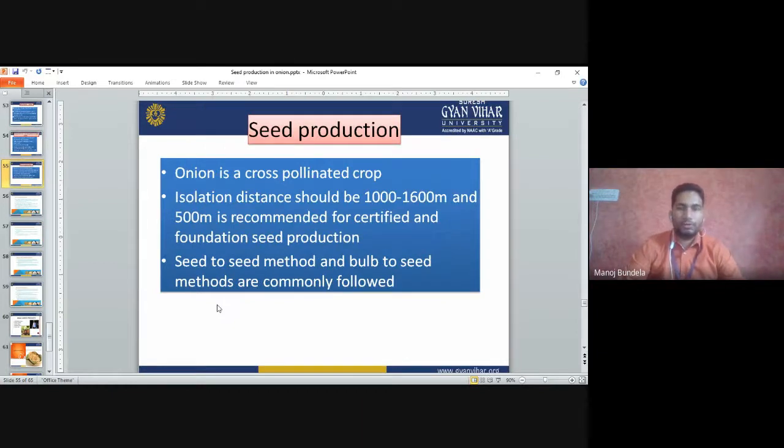Seed production in onion. Onion is a cross-pollinated crop, as we already know. The isolation distance is 1000 to 1600 meters for certified seeds, and 500 meters for foundation seed. Seed-to-seed and bulb-to-seed methods are commonly used. These are the two methods we use for seed production.